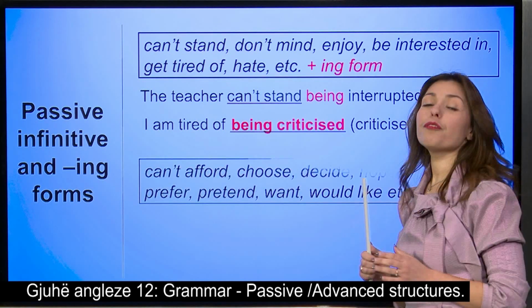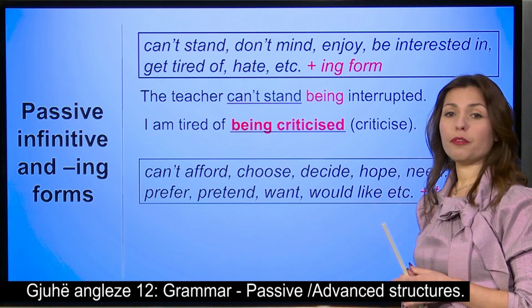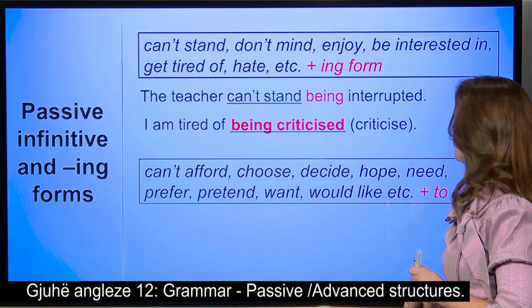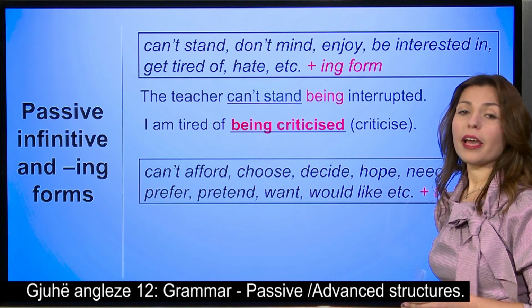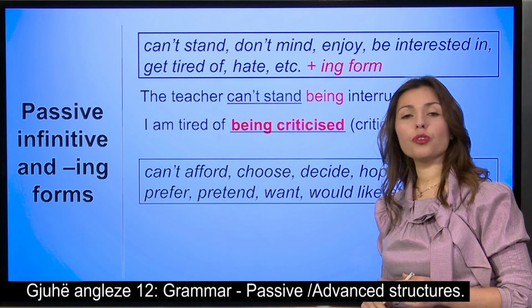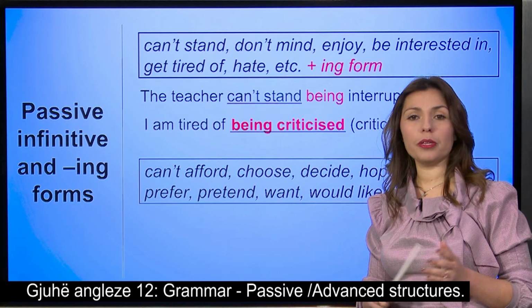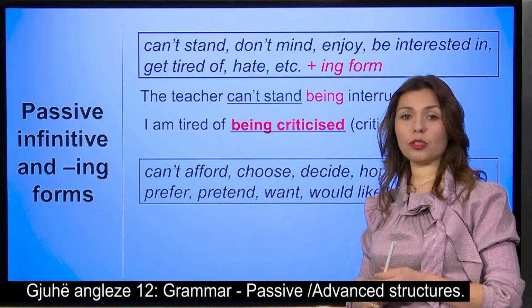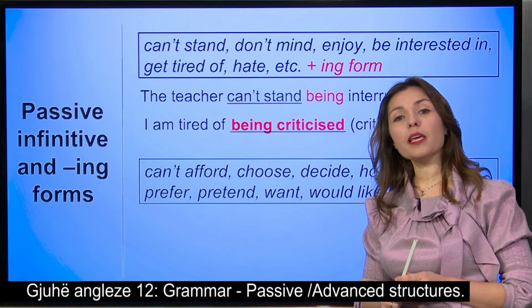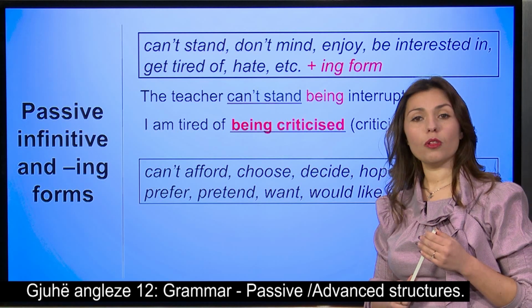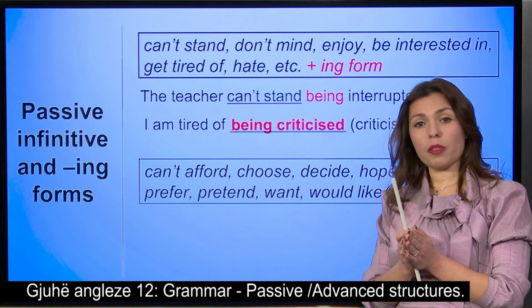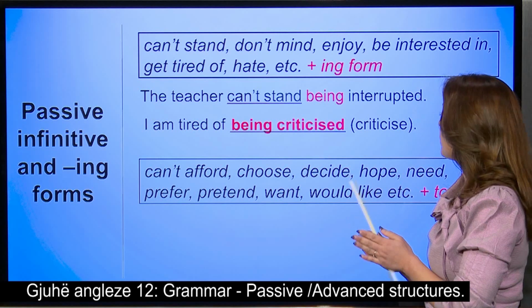Let's move on with the verbs that take to infinitive. So these verbs take to infinitive. Which are those? I can't afford, choose, decide, prefer, pretend, I would like to do something. It is the same in the passive. So these verbs are going to be followed by to. So in the passive, to be. Let's see together.